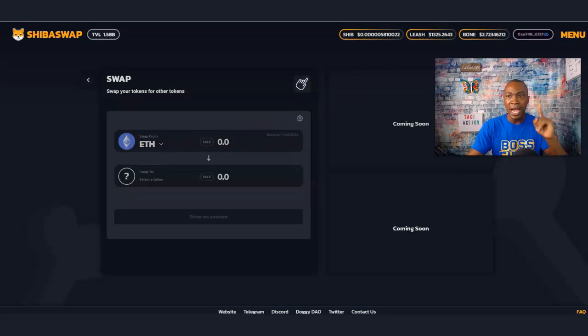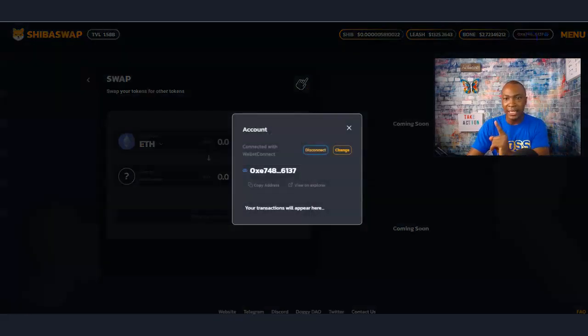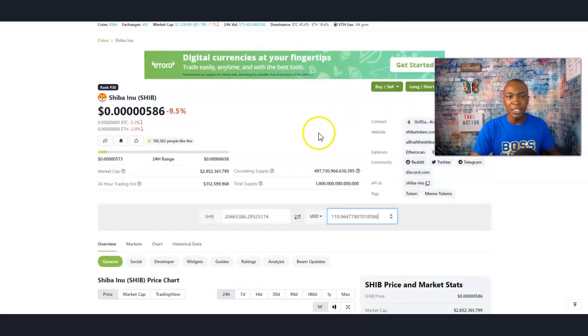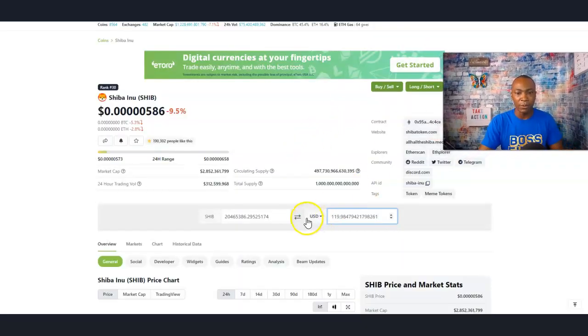Now the first thing I actually did, not only did I connect to my wallet account, I do have my phone here. This is actually the WalletConnect. But this is where I go: I go to CoinGecko to basically project how much I'm going to spend. So I say, you know what? My budget's going to be $120, and that gets me 20 million SHIB. So that's what I'm looking to go ahead and spend.